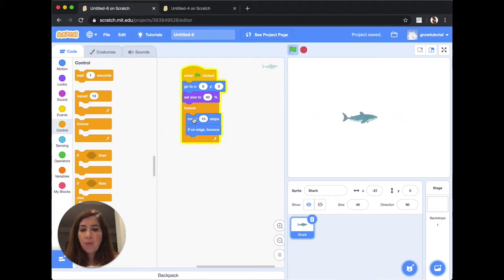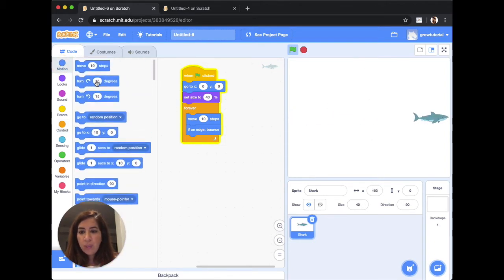So he's moving 10 steps and he keeps on moving 10 steps over and over again, and if it hits the edge, it bounces back. Now the shark is going in the wrong direction. I want him to go up and down and not left and right.